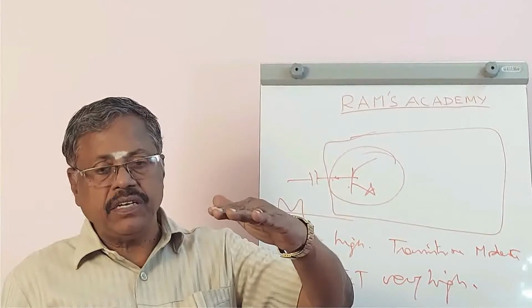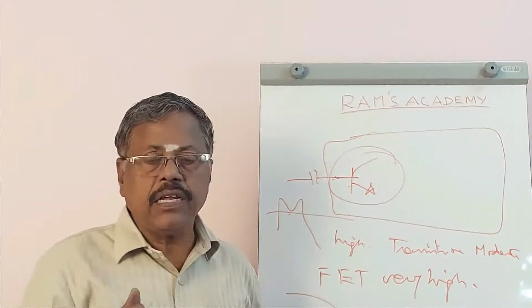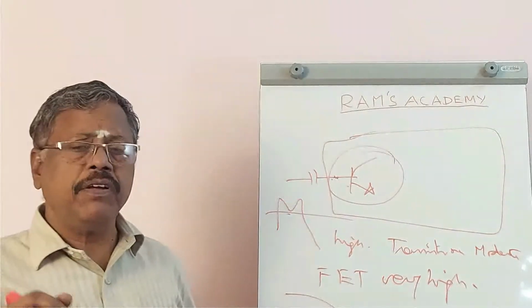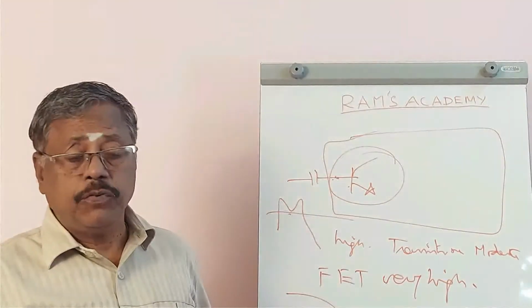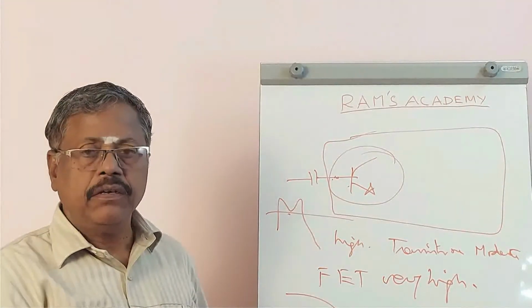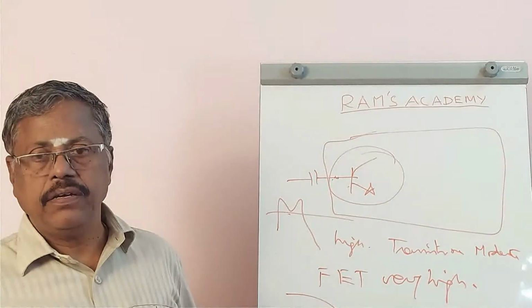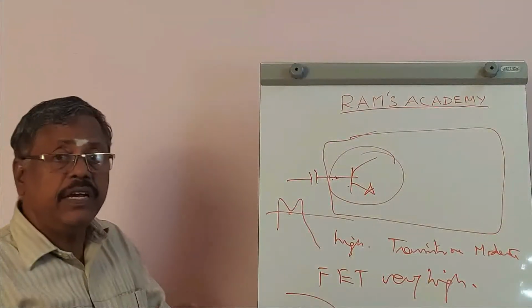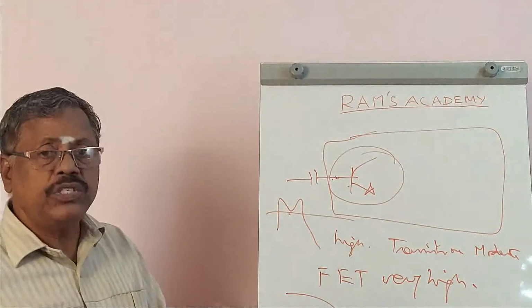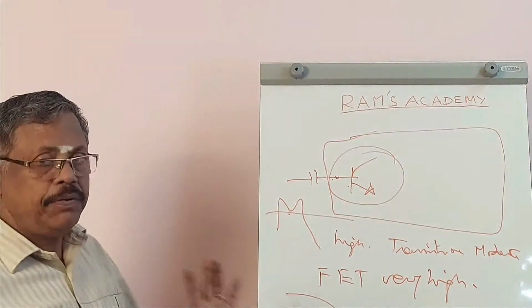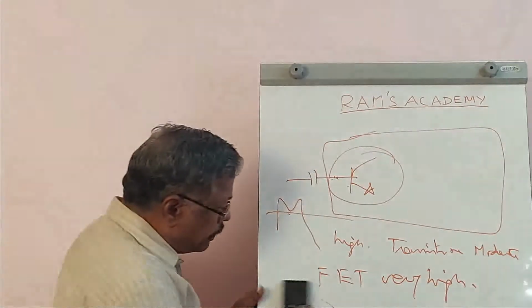After amplification, sufficient current capacity will be given to that amplifier. That is called a power amplifier. Therefore, an audio amplifier will have first a voltage amplifier and next a power amplifier. Like that, every circuit is supposed to have a very high input impedance where a low signal with lesser power capability should be fed.